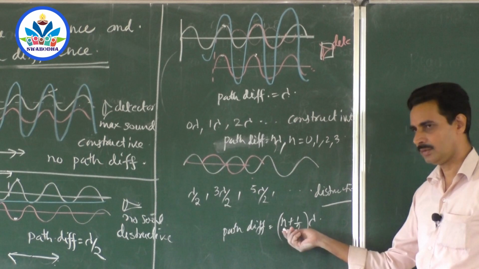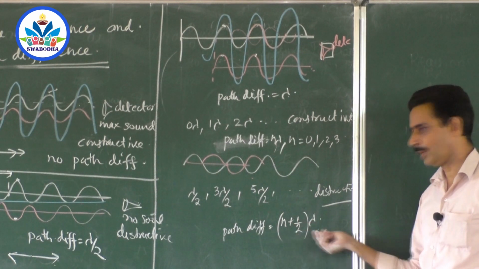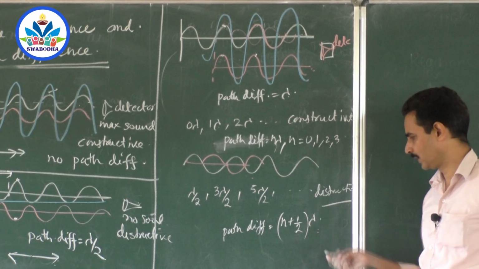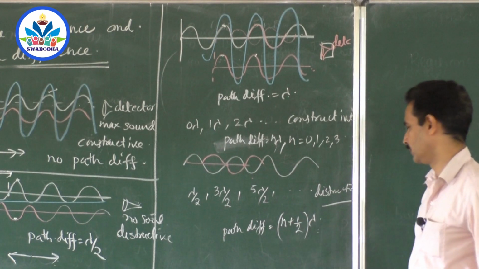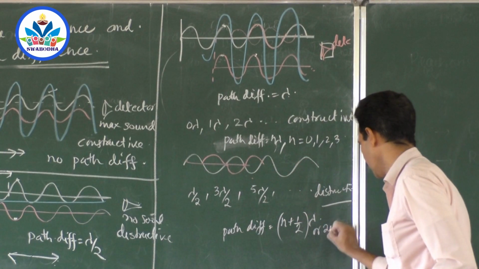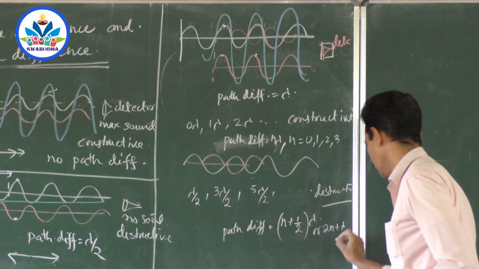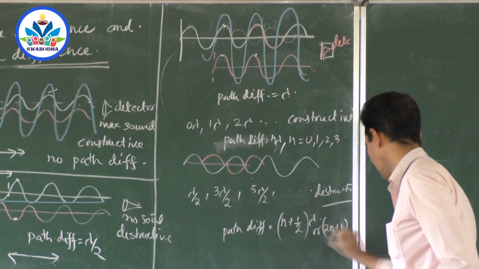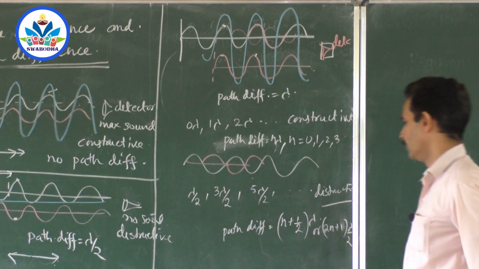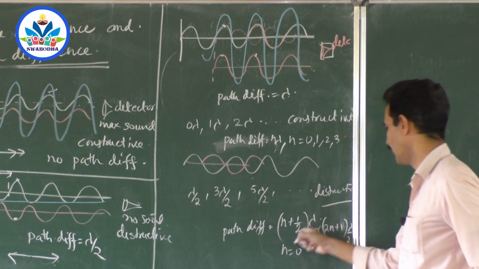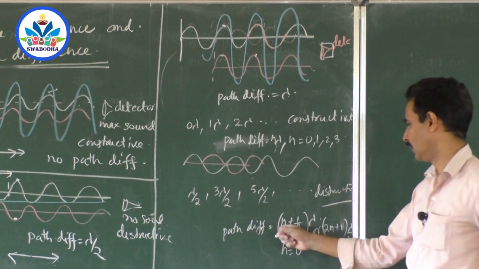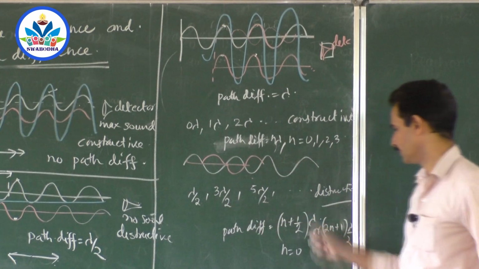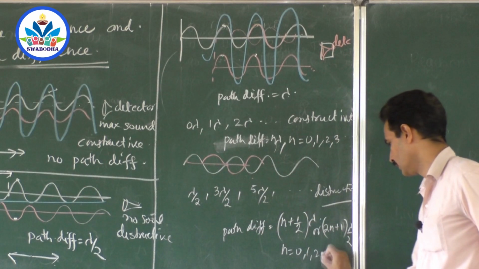Take 2 common, 2n plus 1, with denominator 2, bring it outside: 2n plus 1 lambda by 2. It is the same as this one. Put n equal to 0, you get half lambda, put n equal to 1, 3 by 2 lambda, so you get this, n equal to 0, 1, 2, 3, etc.